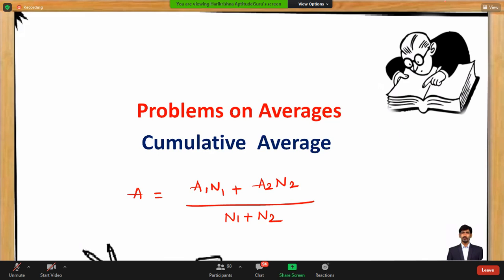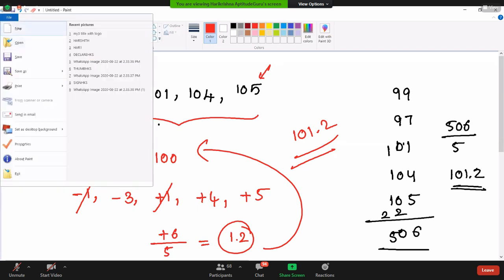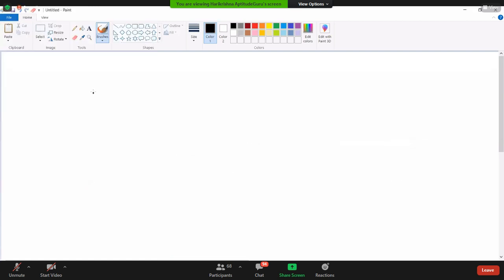So how are we getting this formula? If you see any numbers which are projected like this, say for example, the question is talking about what is the average of these numbers. 20, 20, 30, 30, 30.